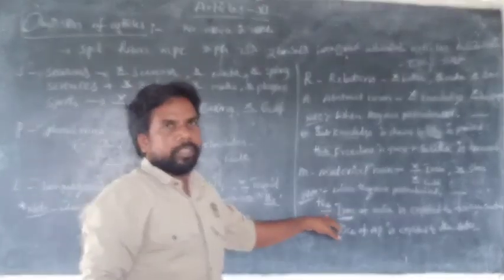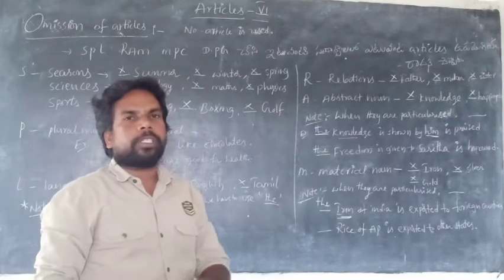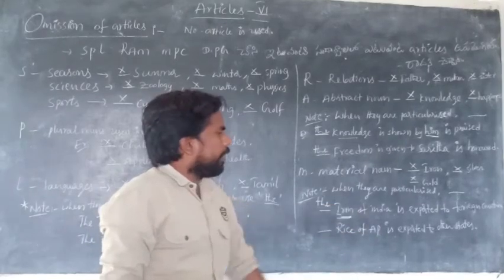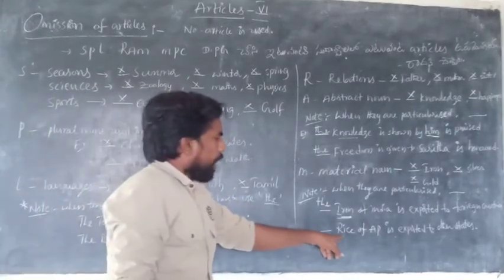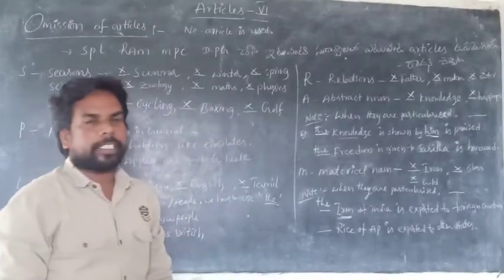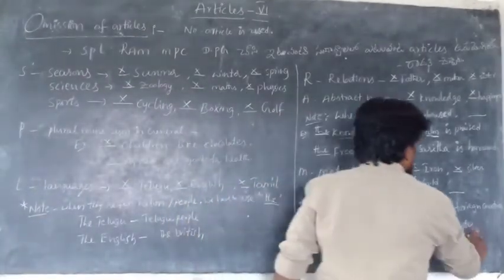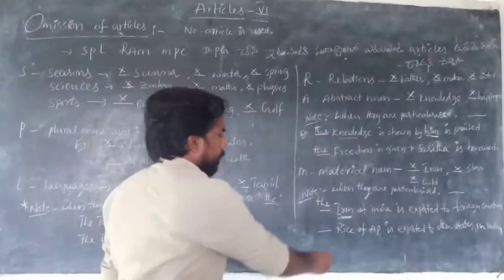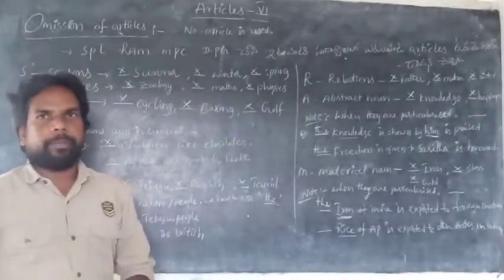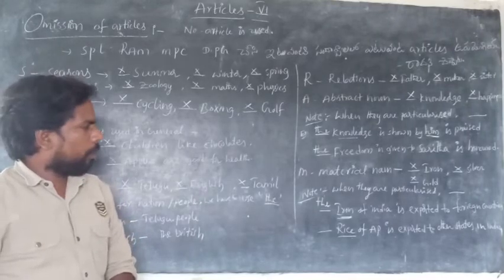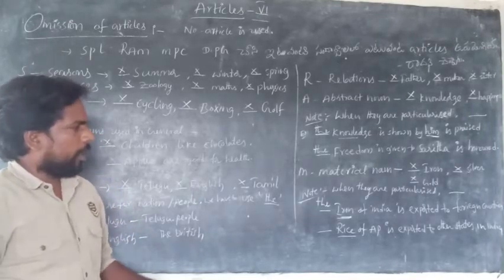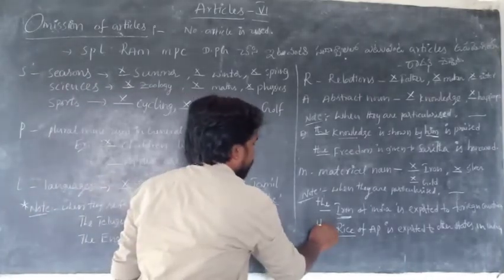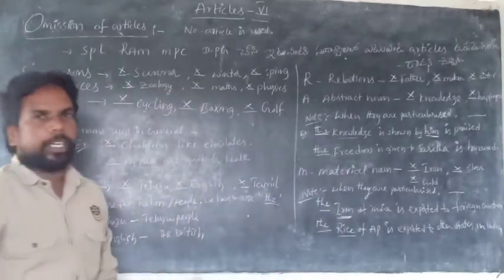So when materials are used in general, we never use any article. Here, the iron of India is exported to foreign countries. Next one, the rice of AP is exported to other states in India. Rice is a material. The rice which is harvested in AP is exported to other states in India. Here rice is particularized, so we use the rice.